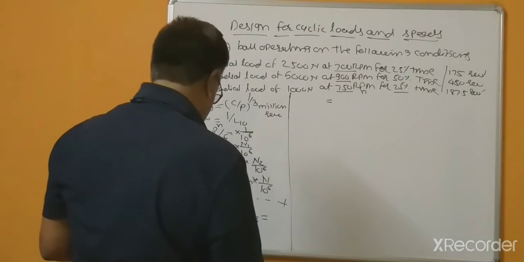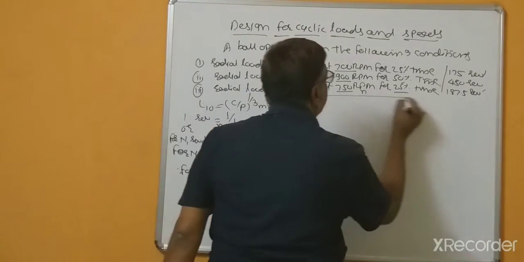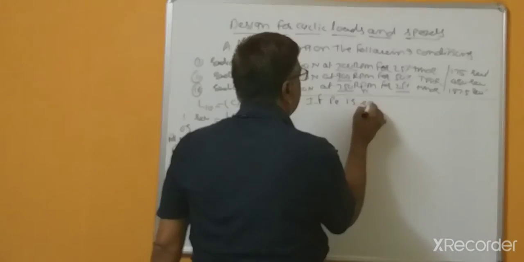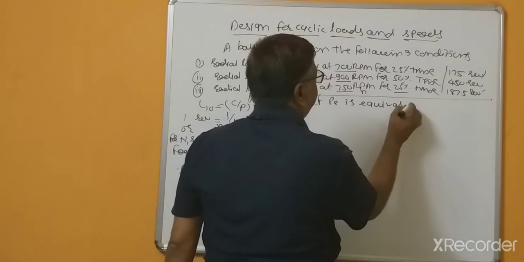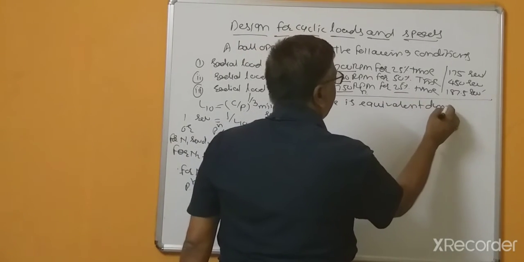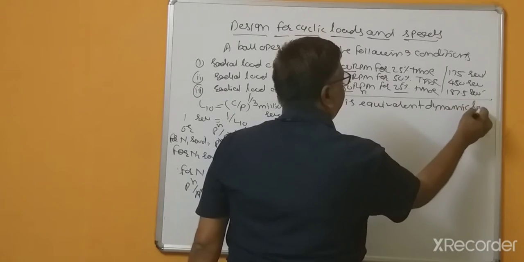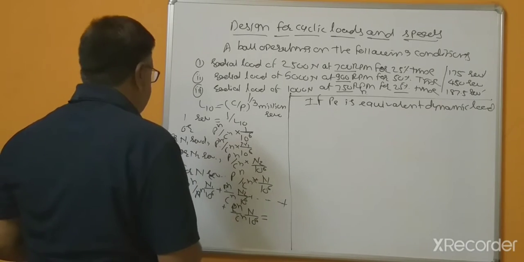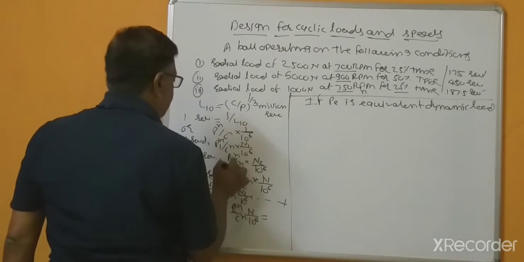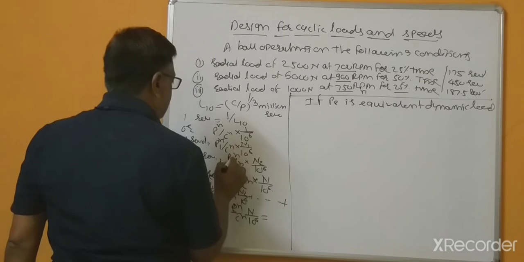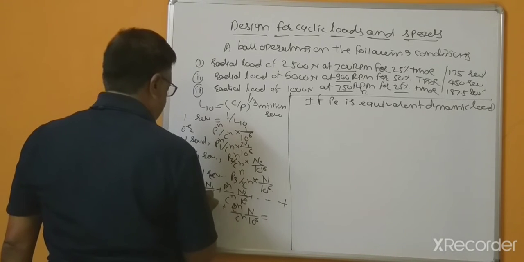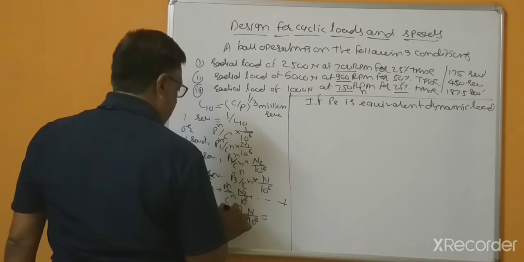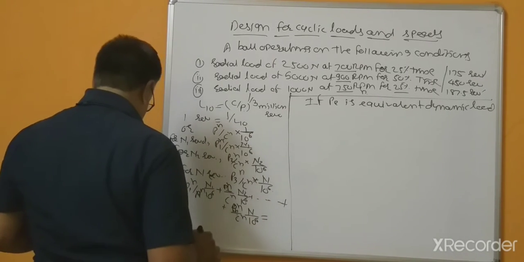Now, if Pe is the equivalent dynamic load, and these are P1, P2 and P3, then P raised to n.